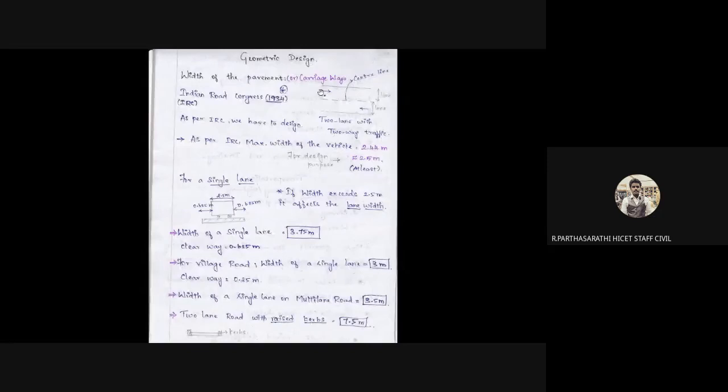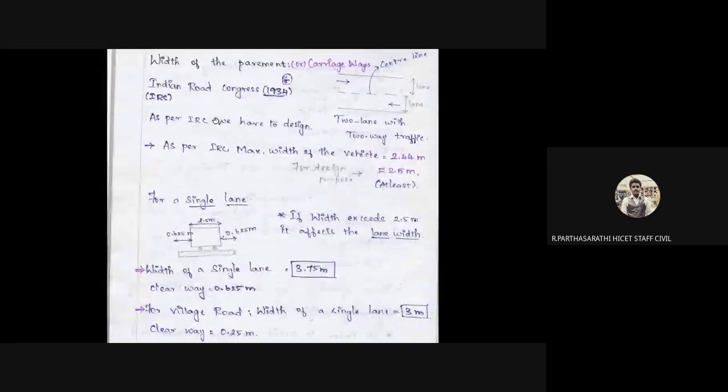So these are the formulas. Geometrical design: what is it? The first author of the Indian Roads Congress in 1934, this is the year the first code book was established for the Indian code for construction of road pavement. Length is the distance between two districts or areas, but width is very important for clear passing sight distance, stopping sight distance, lighting distance, etc. The width of the pavement is also called the carriageway. Vehicle lane 1, vehicle lane 2, and this is called the center line.